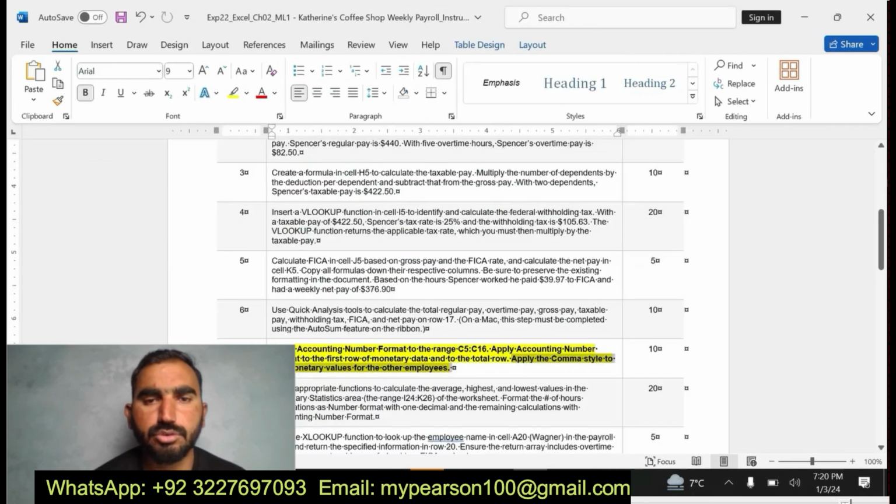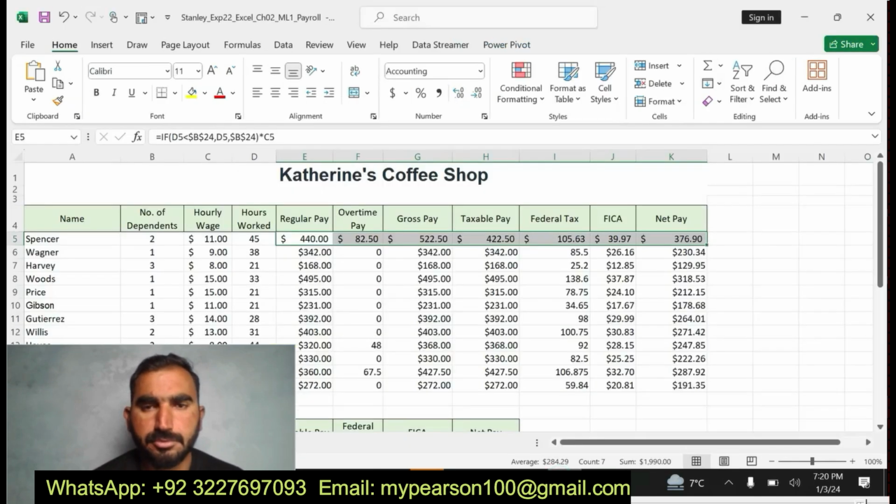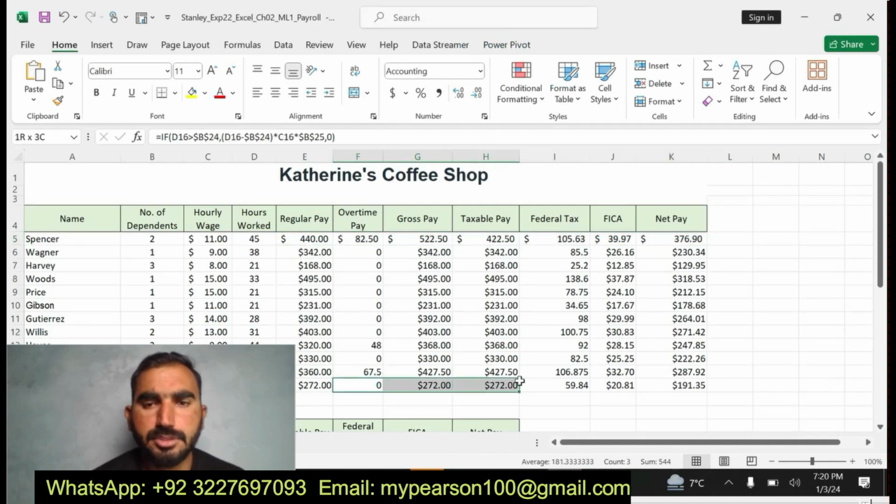Now I am going to apply the comma style for the monetary values of the others. Now you can see here I'm going to apply the comma style. Now here are the other values.